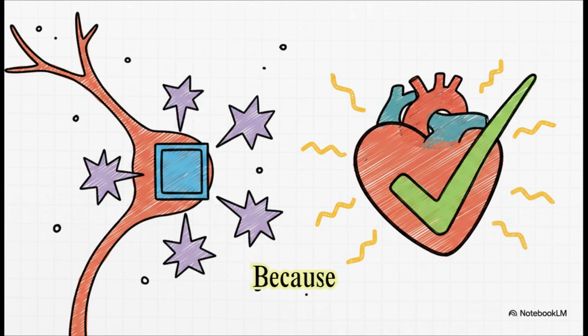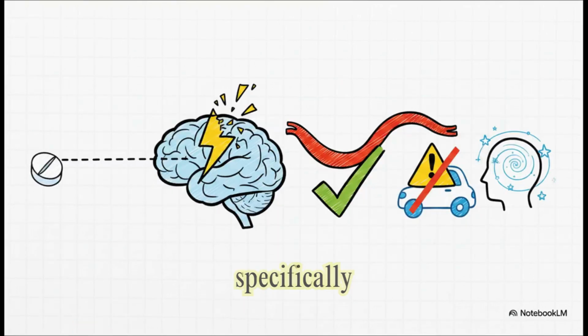And the best part, because they don't work by constricting blood vessels, they offer a brilliant, safe, acute alternative for patients who have cardiovascular risks and absolutely cannot take triptans. Next up, we have the ditans, specifically lasmiditan. Remember that 5-HT1F receptor I told you to keep in the back of your mind? Well, here it is.